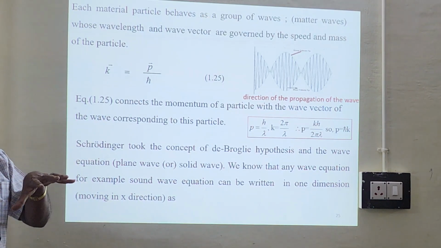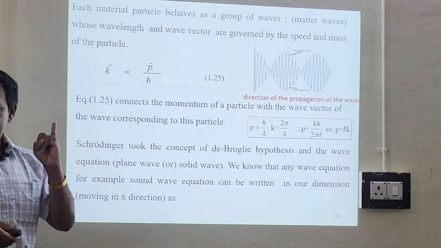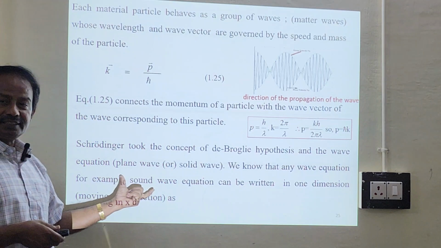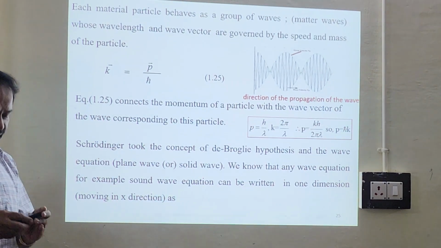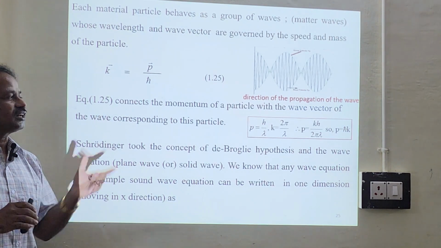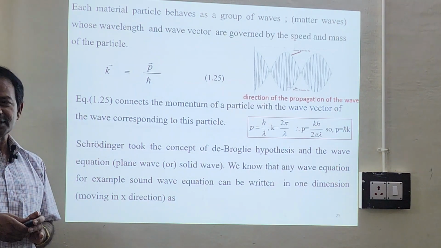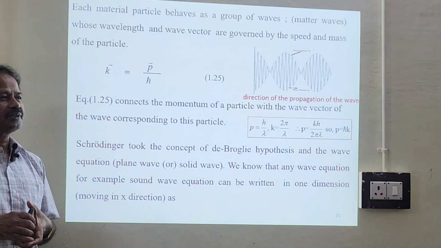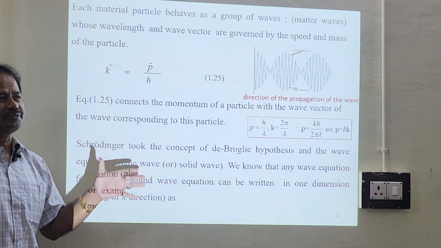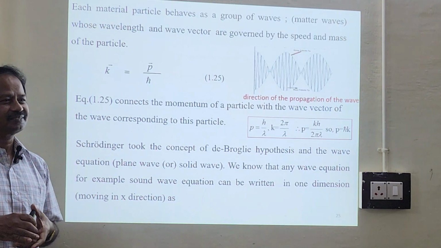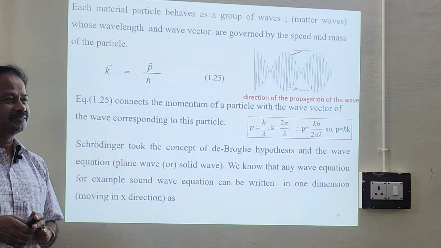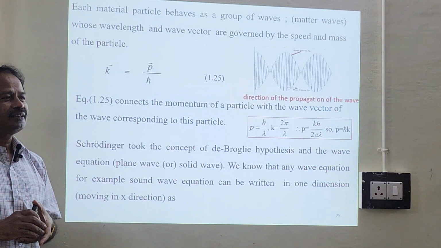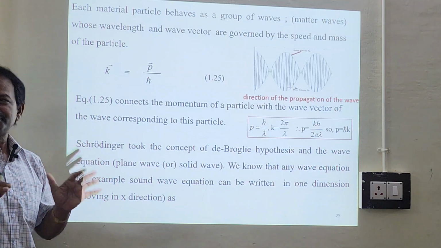So Schrödinger took the concept of the de Broglie hypothesis and the wave equation of sound. As I already told you, the first idea is the de Broglie concept, and another idea is conservation of energy. He has taken a wave equation. It so happened that Schrödinger was from Vienna, Austria. Once, when he was a professor in the university, he gave lectures. At the time, a professor asked him, "You are always talking about waves, waves, waves. What is the wave equation?" At the time, de Broglie was very famous. So Schrödinger took his idea and started giving some discussion in the seminar. He always said waves, waves, waves.